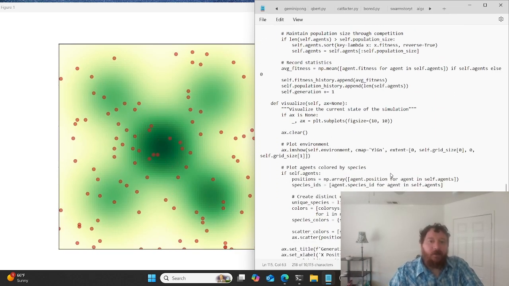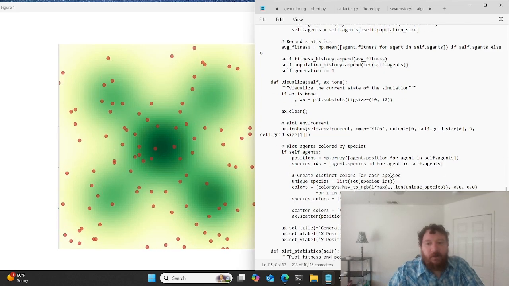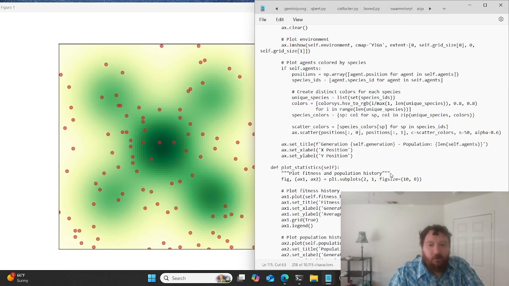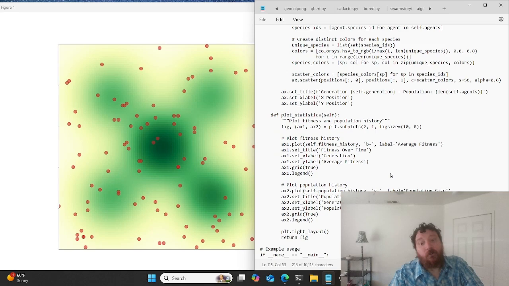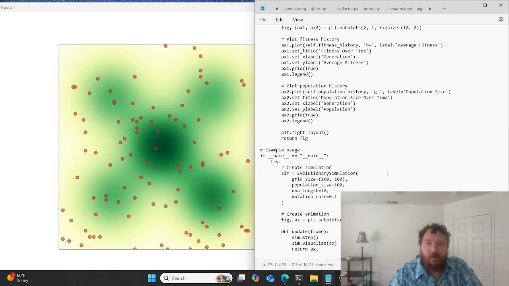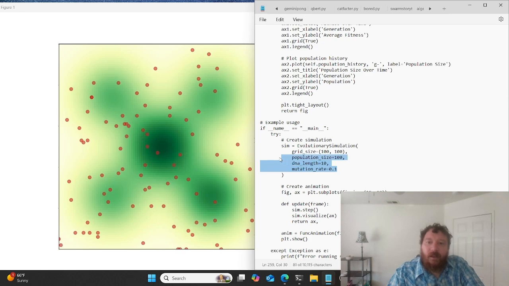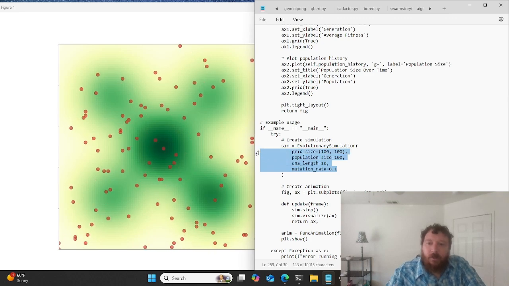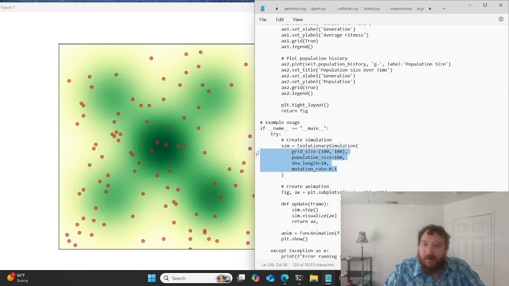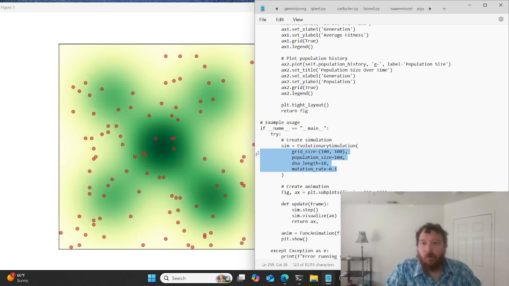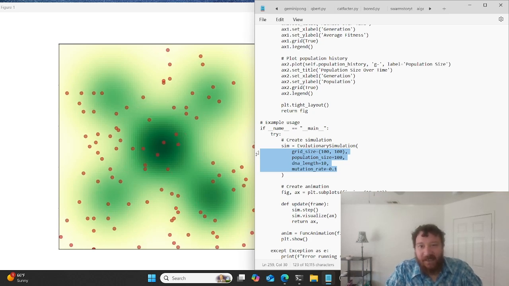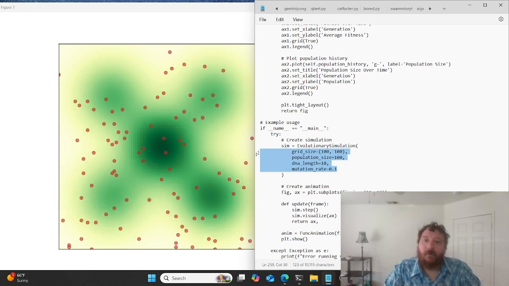And then their offspring have mutated fitness scores, and that's kind of randomized, but also based off of survival of the fittest, right? So we have natural selection going on within this environment. And then we create our full simulation. And when we do this, it ends up being a grid, right? So we have grid size, population size, DNA length, and mutation rate. So we're defining an environment, we're defining agents, and we're defining variables within the environment.